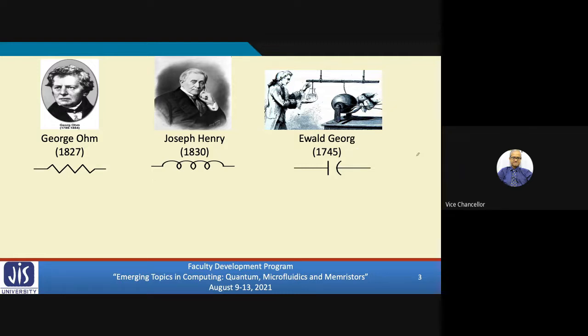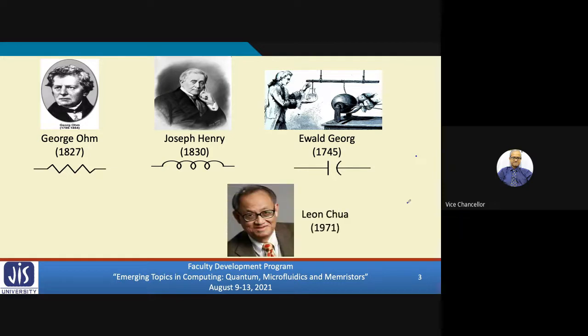Now, very recently in 1971, a scientist from Stanford University, Professor Leon Chua, predicted the presence of a fourth fundamental circuit element called memristor.